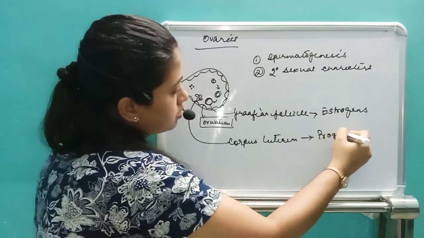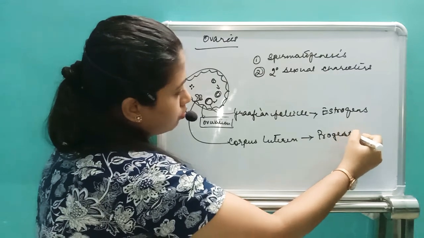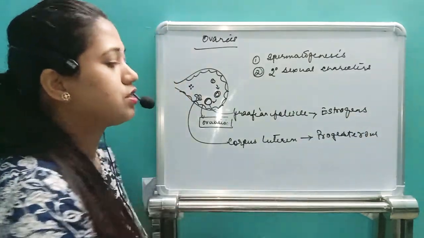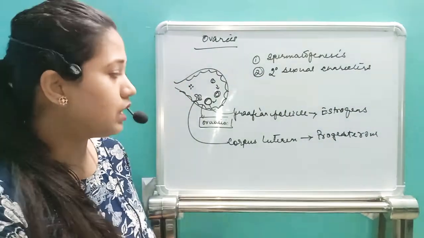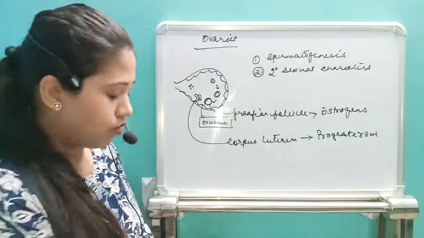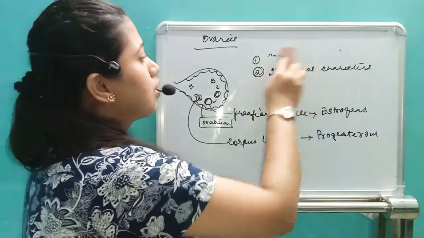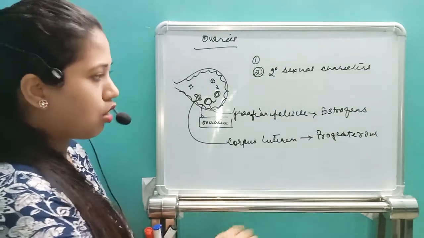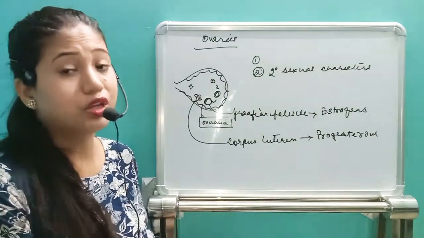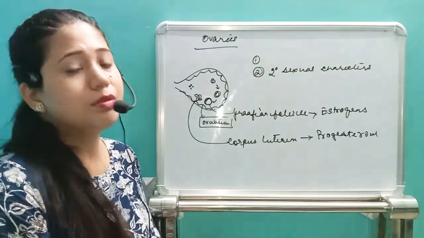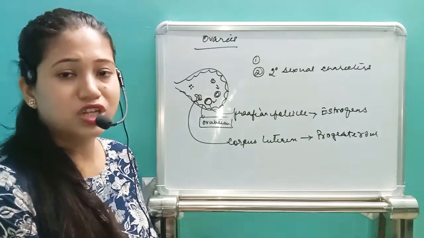Okay, so these are progesterone. These two hormones will be released by the ovaries. Now just see what the function of the hormones, estrogen and progesterone, is. If it comes to the estrogens, remember it is helping in oogenesis.